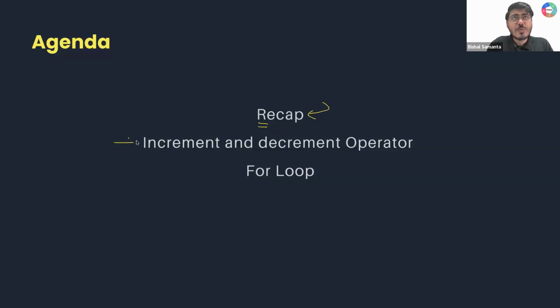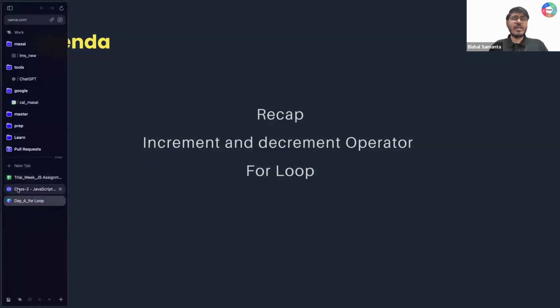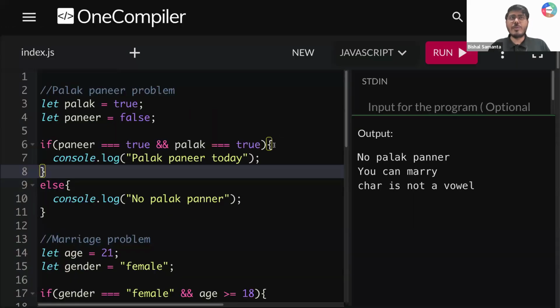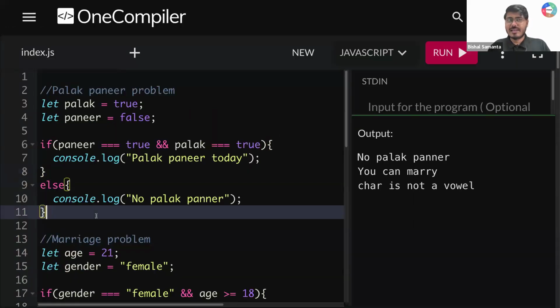After that, we need to learn the for loop. Then there will be learning about increment and decrement operators, and after that, we'll be jumping to the concept of for loop. So do we start, guys? Everyone ready? Okay. First, let's do a quick recap, guys. Can you quickly confirm, is my screen visible to all of you? Are you able to see my screen properly?